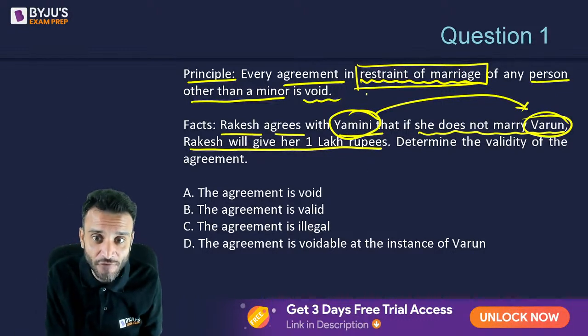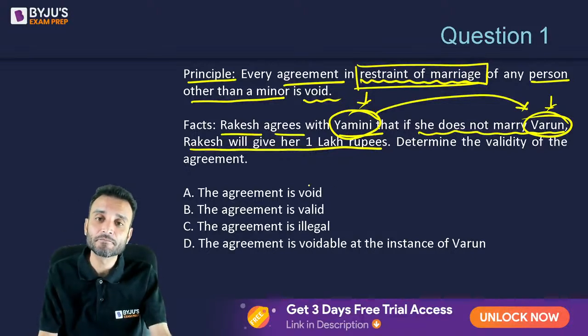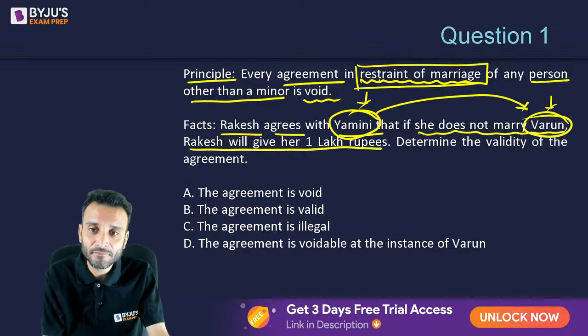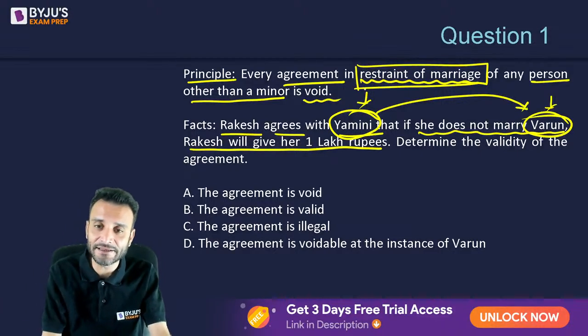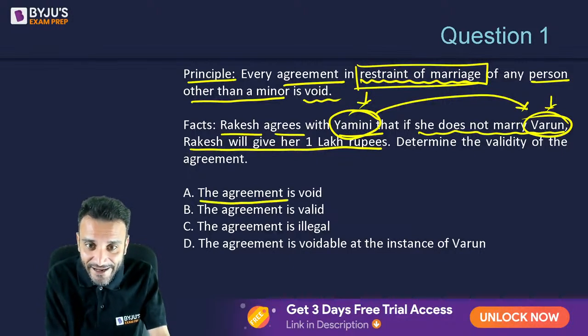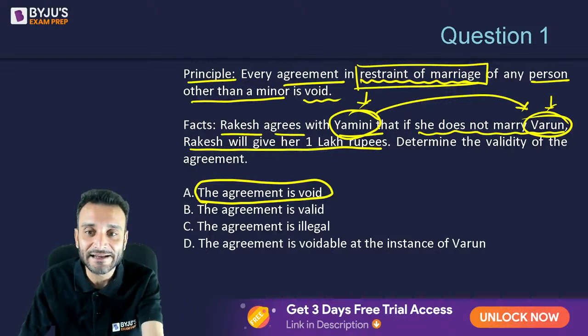See, the age of Yamini and the age of Varun is not provided. So we shall think that they are major. They are above 21 and 18 respectively under the law. So the correct answer is that the agreement is void.